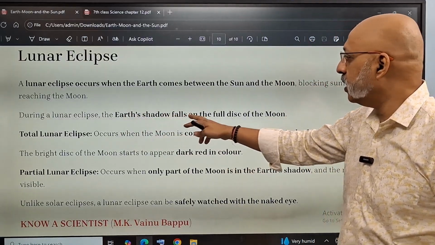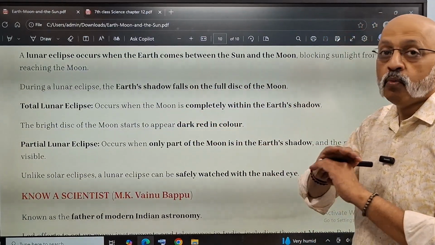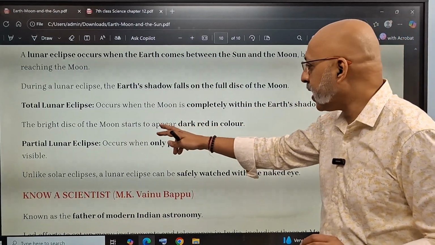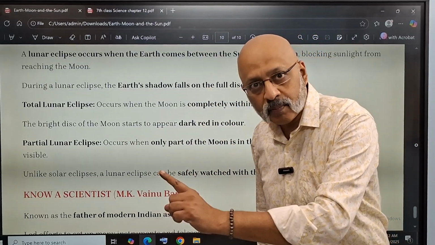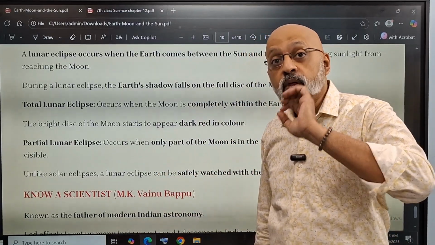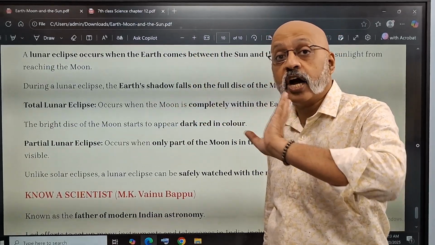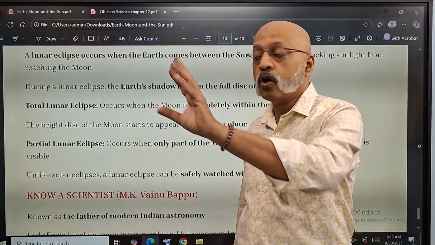During a lunar eclipse, the earth's shadow falls on the full disk of the moon, and total lunar eclipse is when the moon is completely within the earth's shadow. Okay, the bright disk of the moon at that time looks like dark red. We saw that around September 7 in the night, it became a blood red moon because the earth's shadow was completely on the moon, preventing any sun rays falling on the moon.